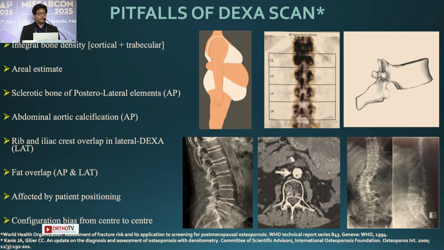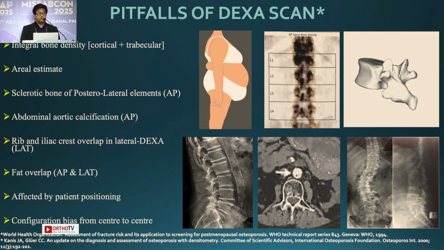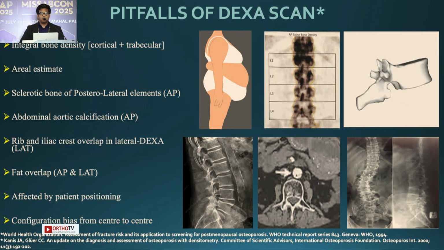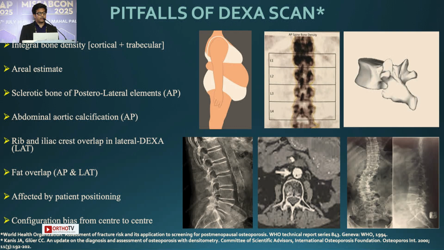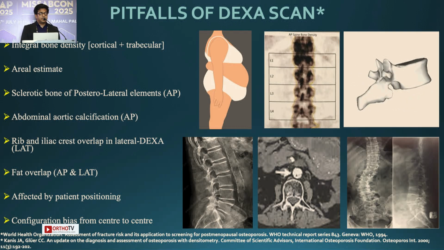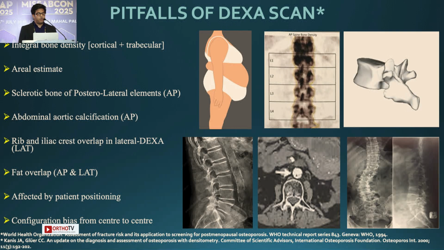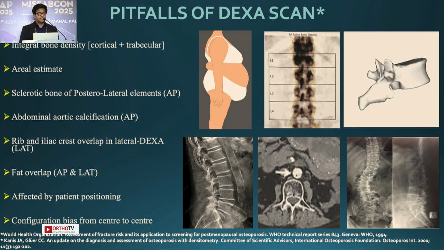So the most commonly used tool for the diagnosis of osteoporosis has been DEXA scan, and that too, it has a lot of pitfalls when it comes to the spine, since it does an areal estimate of the integral bone density, and it does not differentiate between the sclerotic bone or the aortic calcification, if there's any fat overlap, and it's also affected by patient positioning, and there's a configuration bias from center to center.